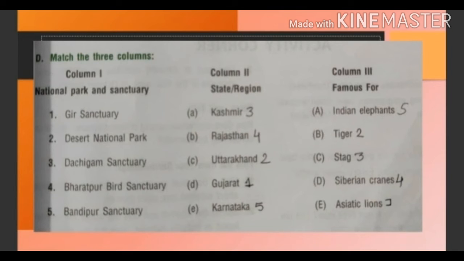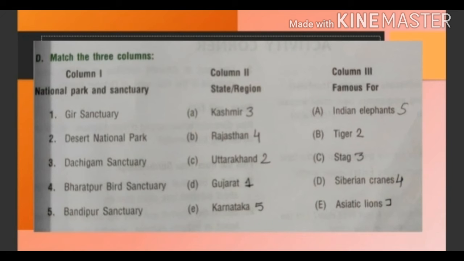Now children, match the three column. Column 1, column 2, column 3. First column, National Park and Sanctuary. Second column, State and Region. And column 3, this is famous for. Now first is Gir Sanctuary. It is in Gujarat and it is famous for Asiatic lions.